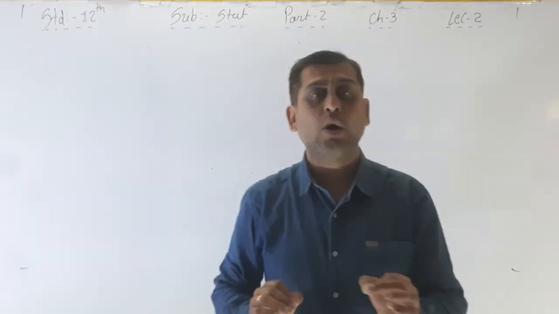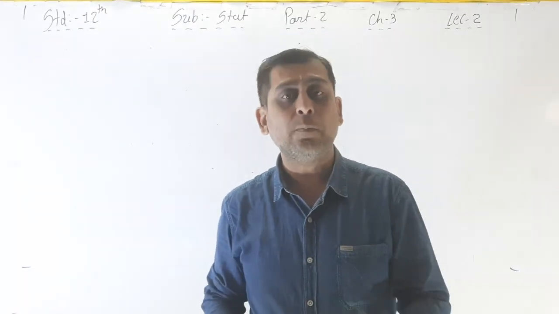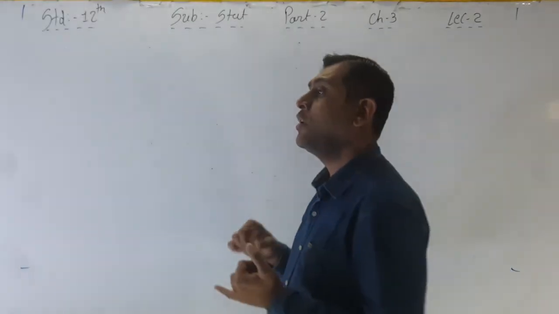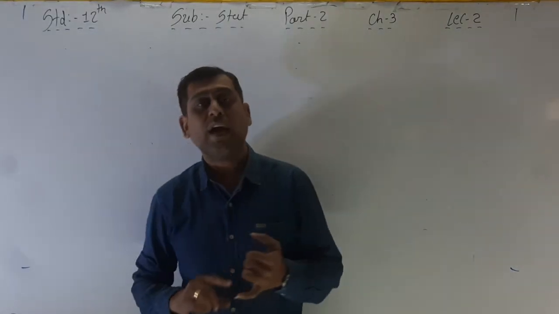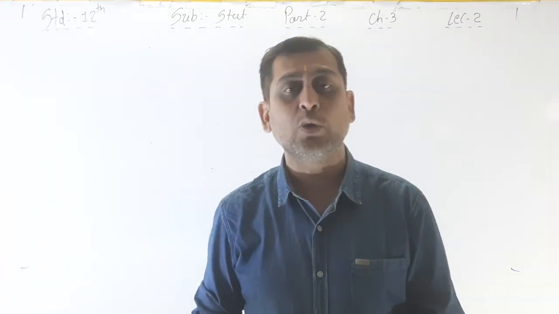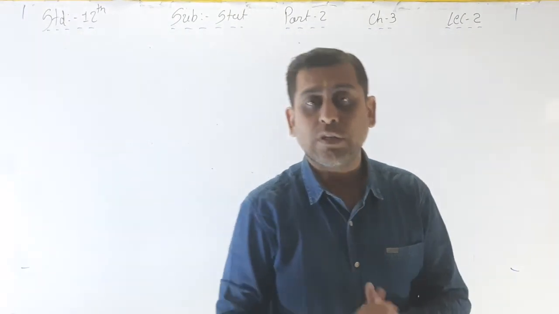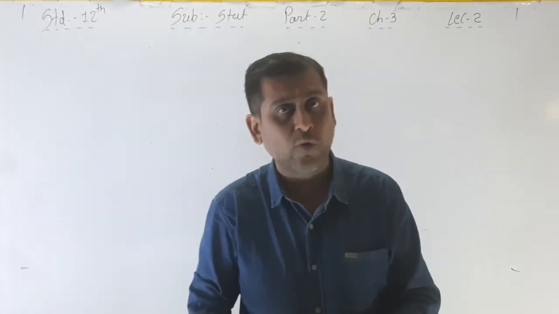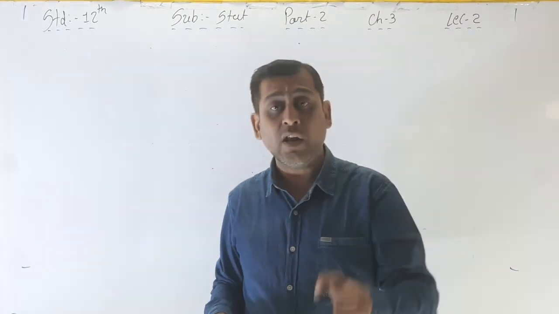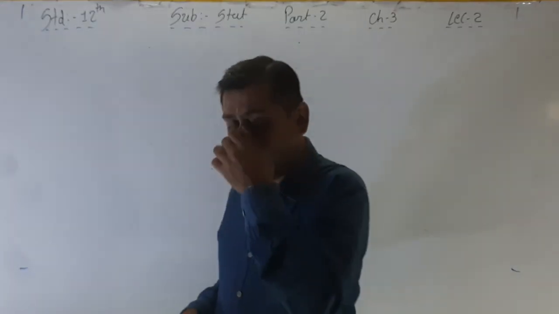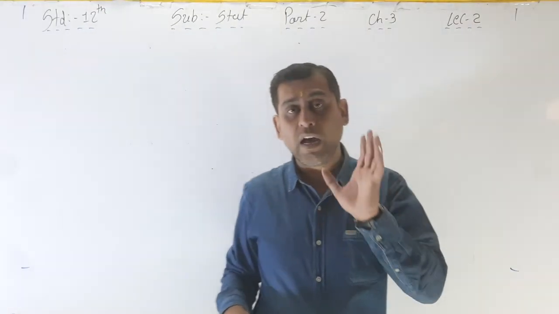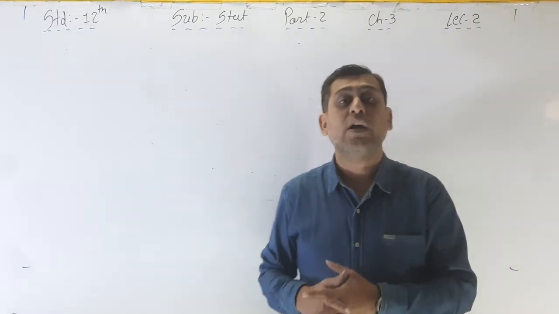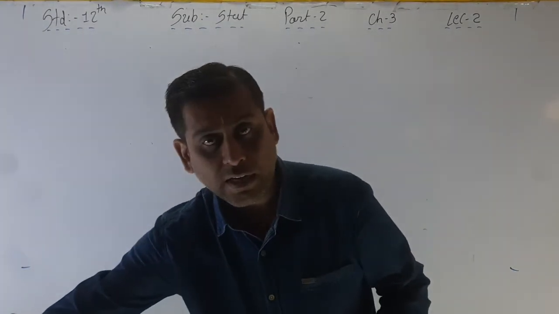But you have to do only one thing: you must watch this video 3 to 4 times. Watch all the videos of chapter 1, probability, then chapter number 2, and then chapter number 3, all three chapters, 3 to 4 times, and practice in your rough book also 3 to 4 times. Then you can understand, and you will get the basic idea of these chapters, not full marks, but the basic idea. So please make a practice for this.